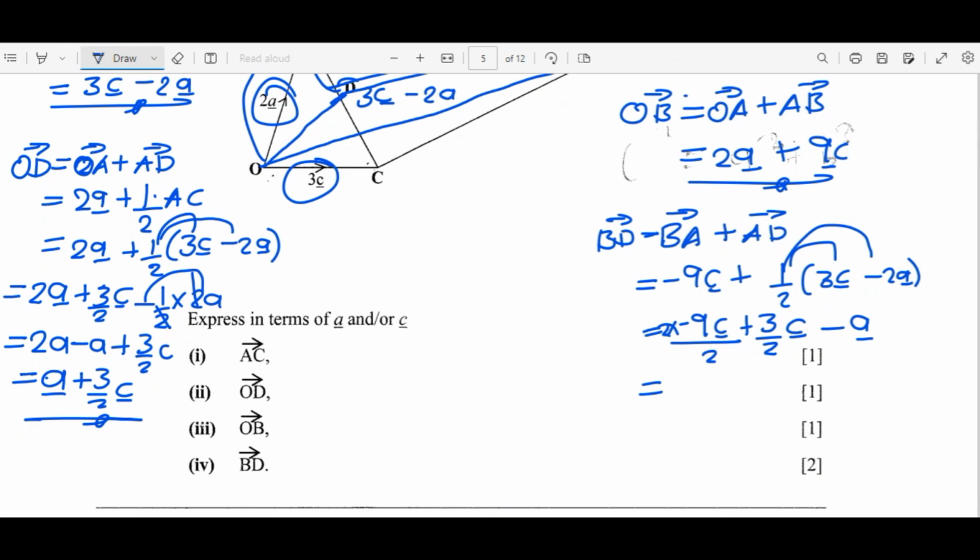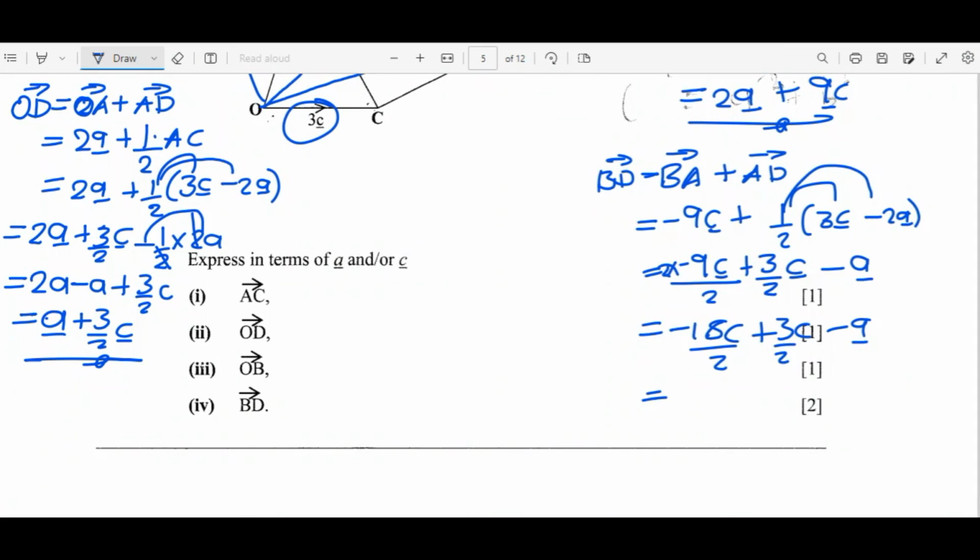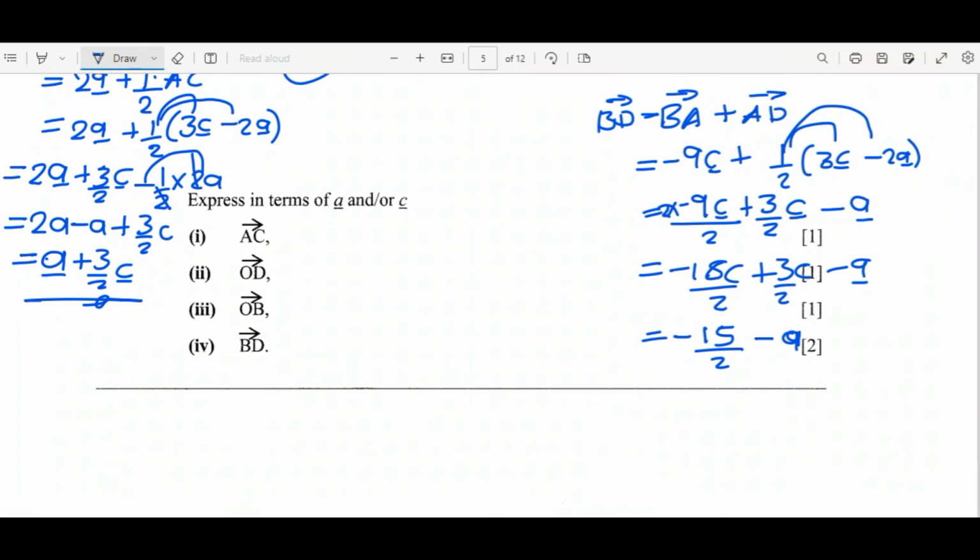So 2 times negative 9C will give us negative 18C over 2, plus 3 over 2C, minus A. So negative 18C plus 3C is negative 15C over 2, minus A, which is our final answer.